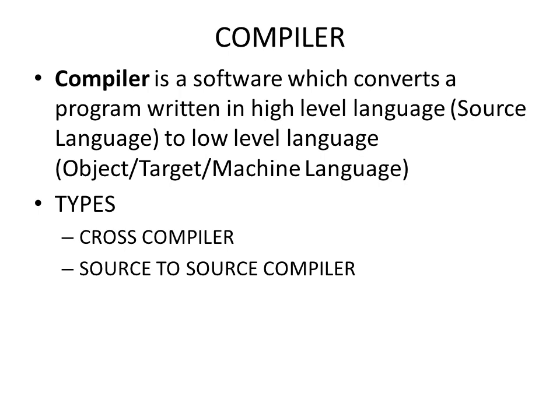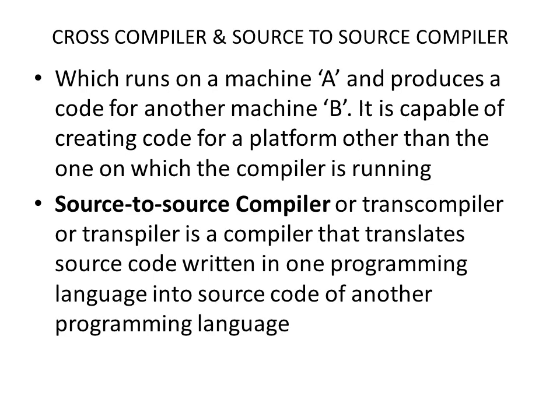Types of compiler. We have two types of compilers. One is the cross compiler and another one is the source to source compiler. What is a cross compiler?